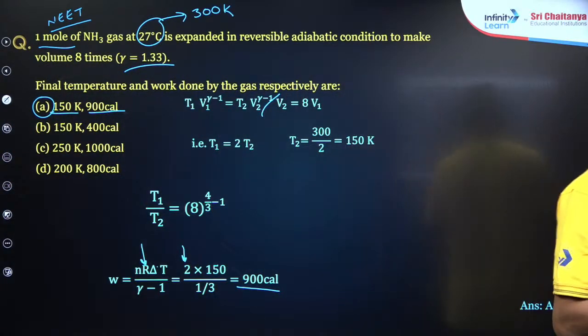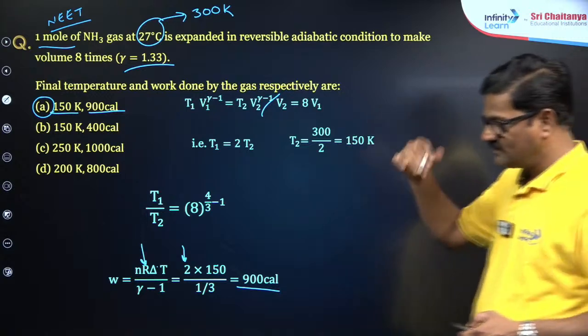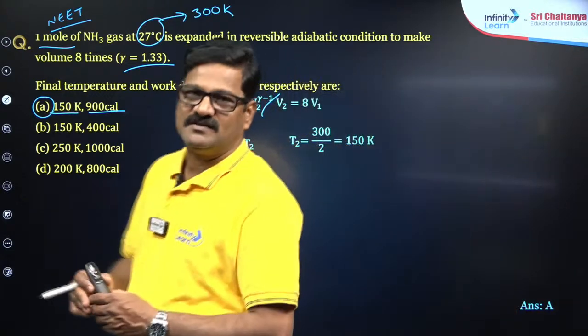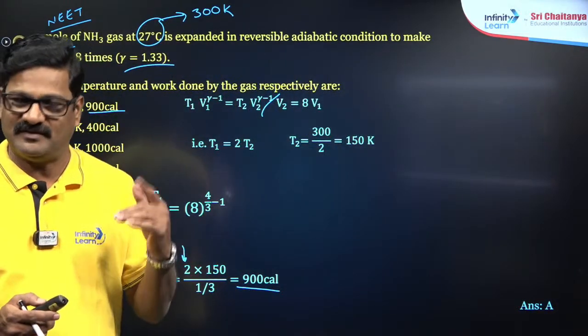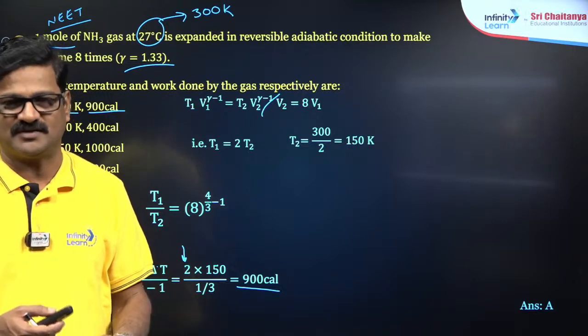Good answer. So, next question we will solve it, and mostly I will tell you this kind of questions we will be having in physical thermodynamics.